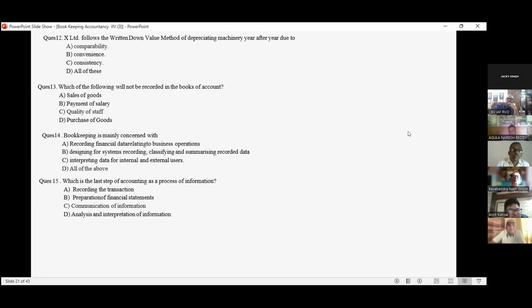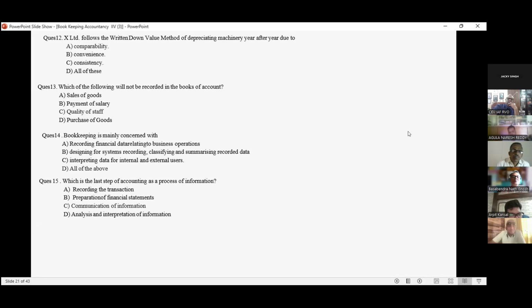Which of the following will not be recorded in the books of accounts? Quality of staff. Bookkeeping is mainly concerned with recording, which one? All of the above. Correct.